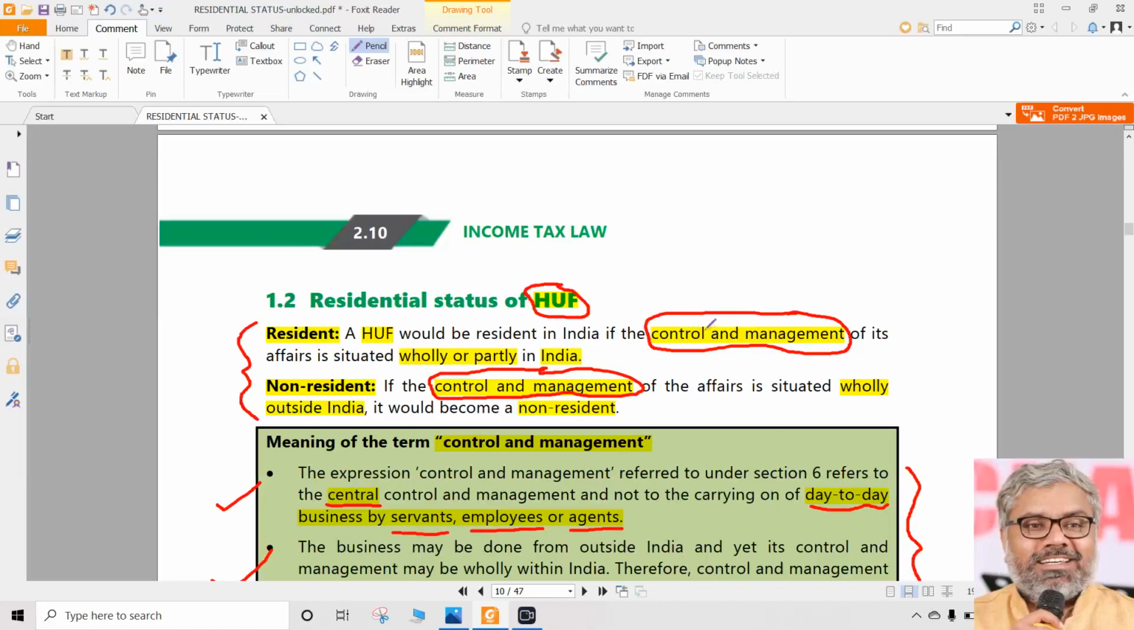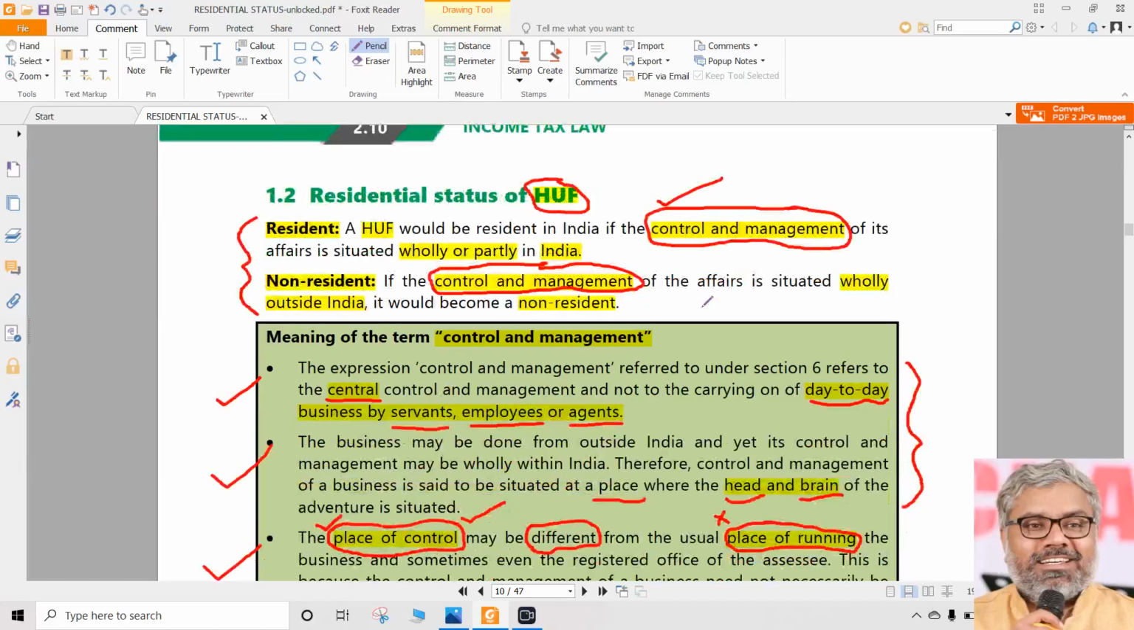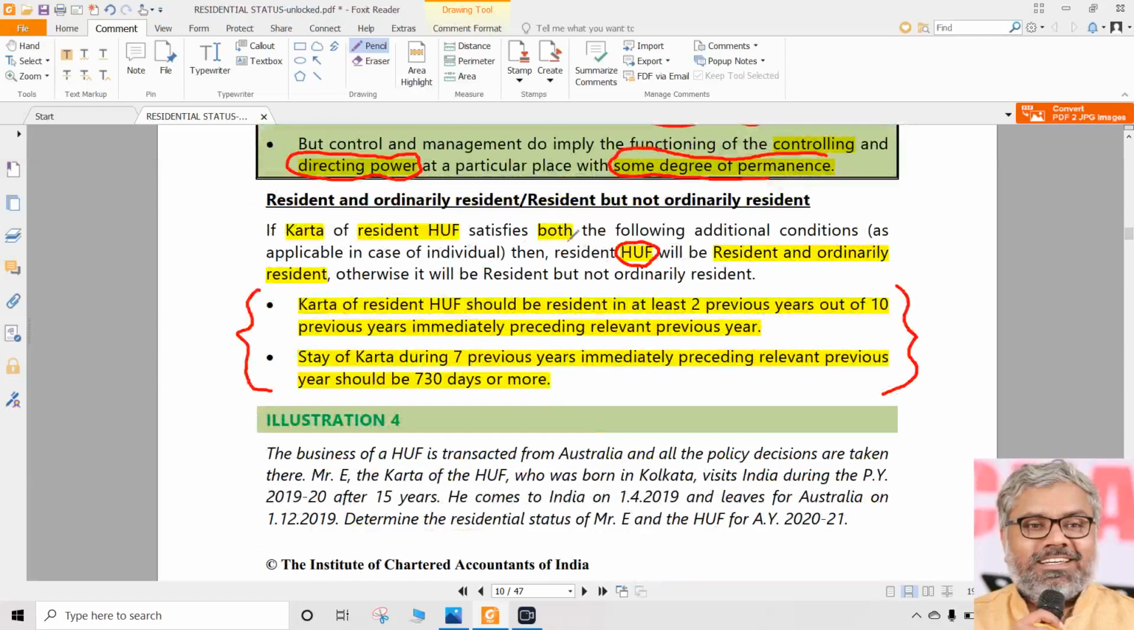RNOR. Does it mean HUF also should be RNOR? Again no. Not necessarily. Again same. Control and management of its affairs could be outside India. If that is the case, then HUF is non-resident. Karta could be RNOR. HUF could be non-resident. Quite possible. Then the other side.